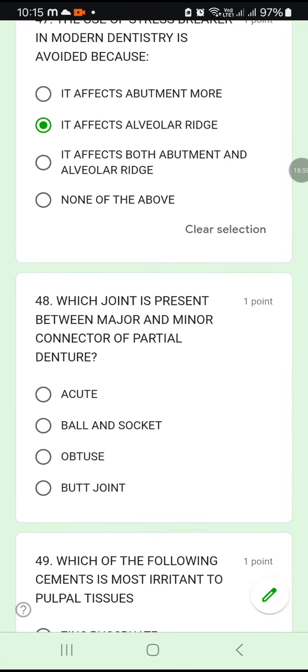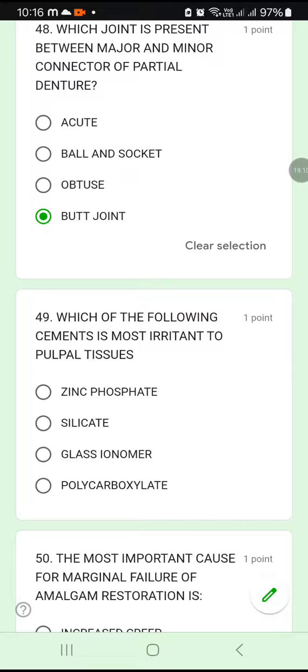48. Which joint is present between a major and minor connector of an RPD? Acute, ball and socket, obtuse, or butt joint. That is a very easy question. The joint between major connector and minor connector is a butt joint.